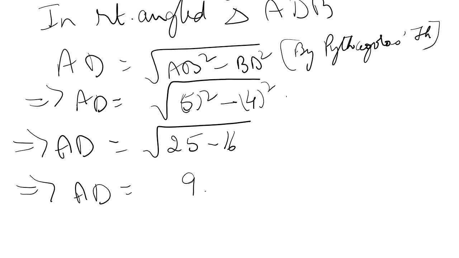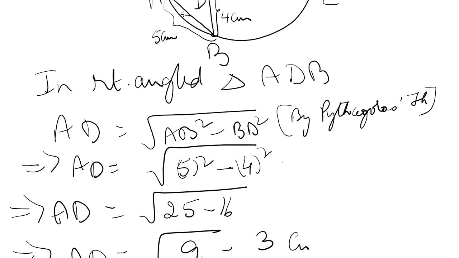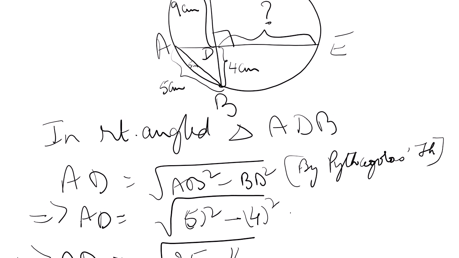So AD will be square root of 9, that is 3. Do you agree? This is AD, 3 centimeter.